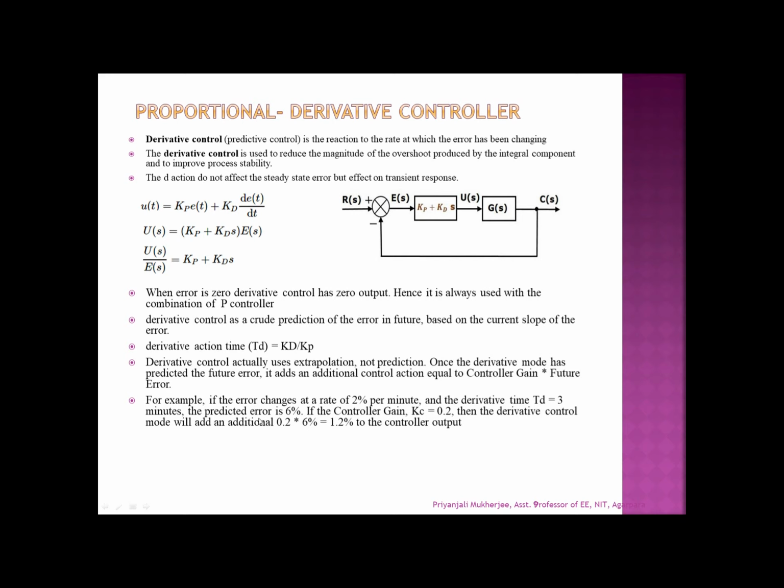The controller gain is considered as 0.2. Then this derivative control mode will add an additional 0.2 into 6%, that is 1.2%, to the controller output. As it can predict, hence this action is also known as the predictive control.